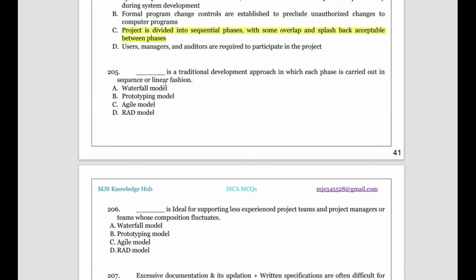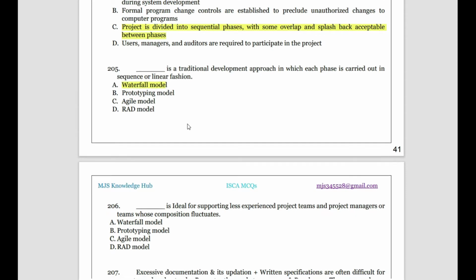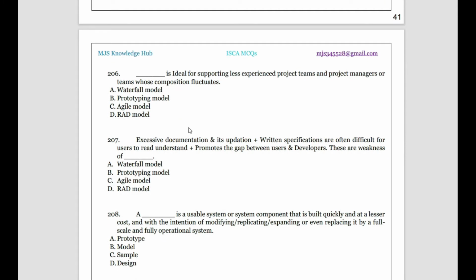Then, dash is a traditional development approach in which each phase is carried out in a sequence or linear fashion. Whenever this comes up, in system development there is a traditional method where a sequence is followed. It's called the waterfall model. Okay. Then, dash is ideal for supporting less experienced project teams and project managers, or teams whose composition fluctuates. Now let us see the development model types. You can understand the features of each development model, and once you read the last division, come back to the MCQs and do them, so that these concepts will be fixed in your mind.